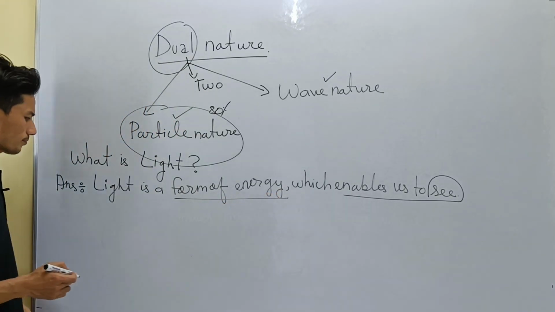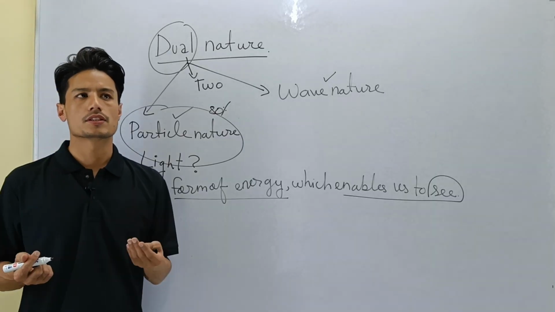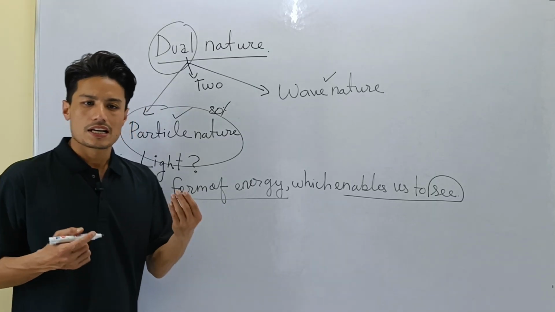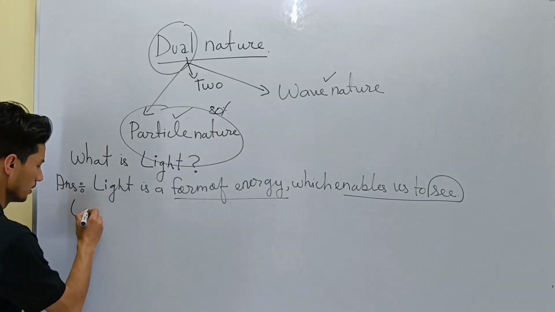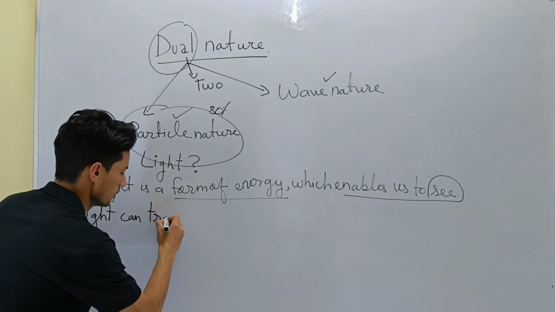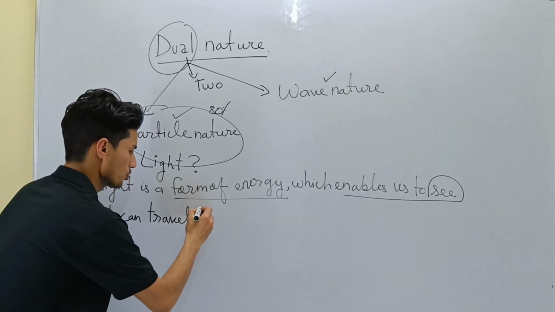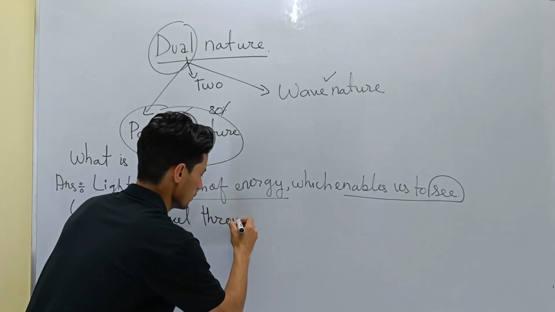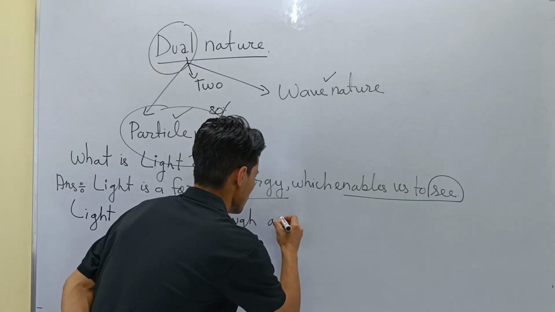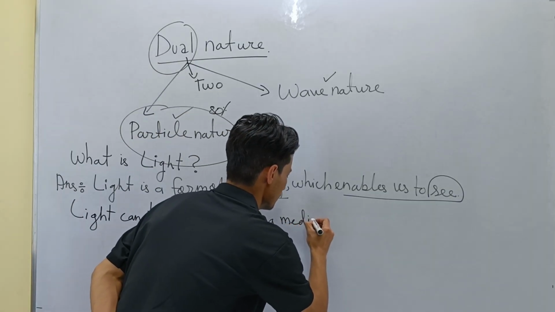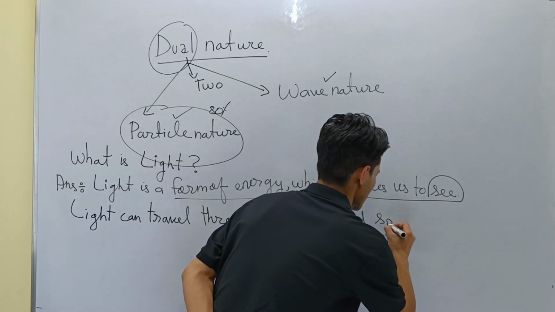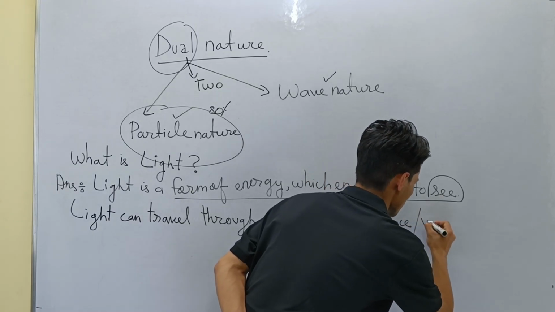Now another important thing that I want to tell you about light is where light can travel. Light can travel through a medium, and space or vacuum.